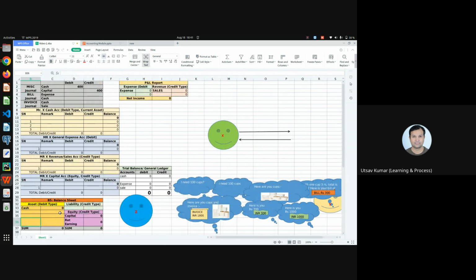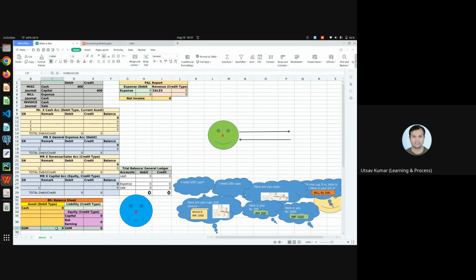So in the balance sheet, you can see, as I said, equity equals asset minus liability. It means asset equals liability plus equity. So in the balance sheet, we keep all the assets on one side, and we keep all the liability and equity accounts on the other side. The sum of all liability accounts plus all equity accounts should equal the sum of all asset accounts, and this is what we call a balance.